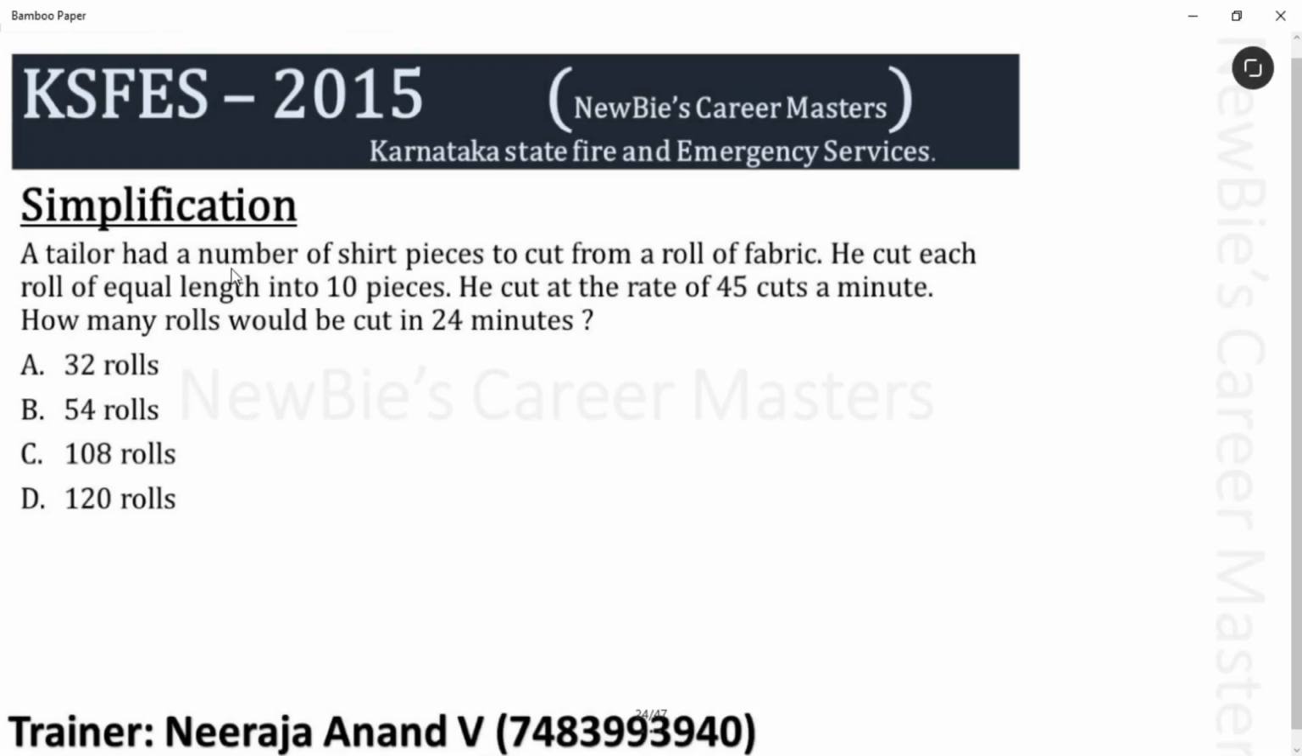A tailor had a number of shirt pieces to cut from a roll of fabric. He cut each roll of equal length into 10 pieces. He cut at the rate of 45 cuts a minute. Okay, how many rolls would be cut in 24 minutes? I hope the question is clear.